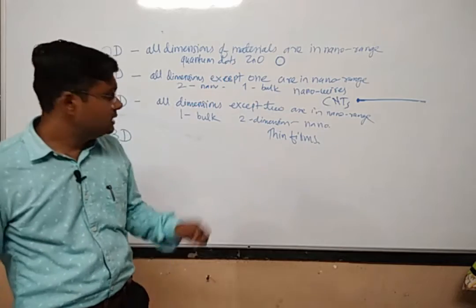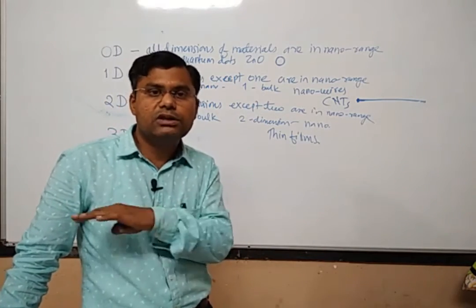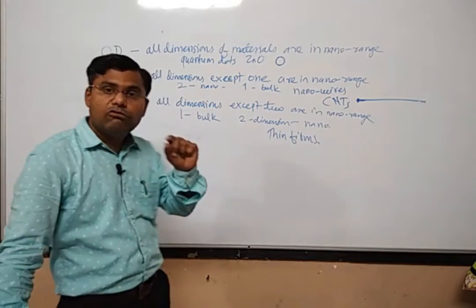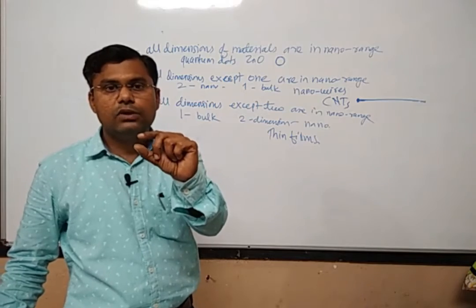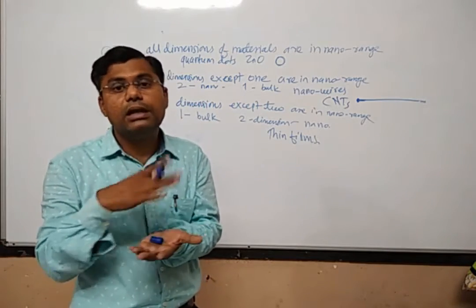Thin films: just now I had explained that there is a coating on the surface of the tawa. In that coating, you can see that only one dimension, that is the thickness of that coating, is in the nano range, and the remaining two dimensions will be in the bulk range.